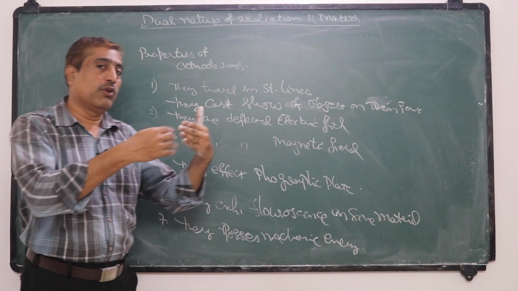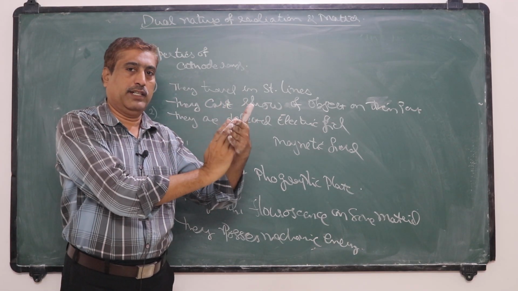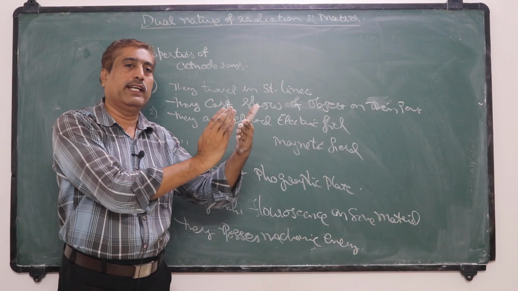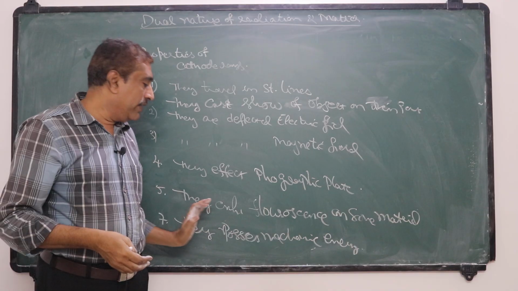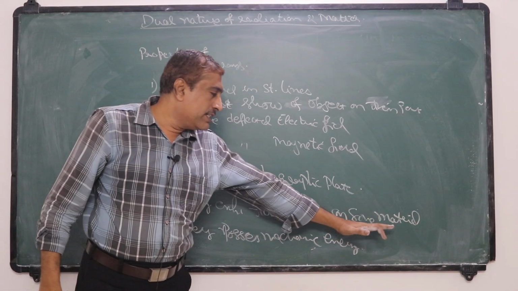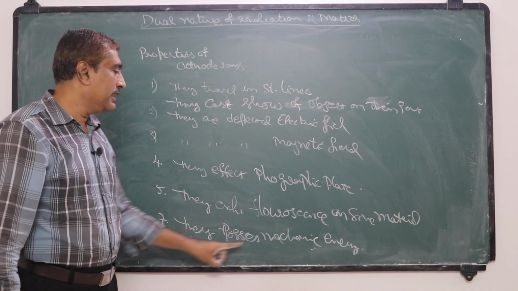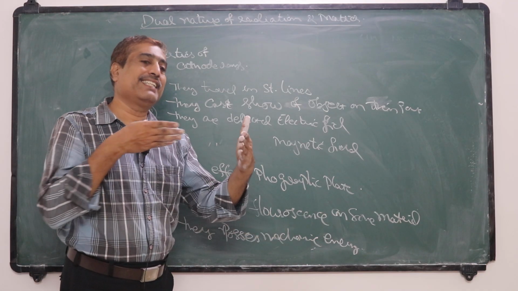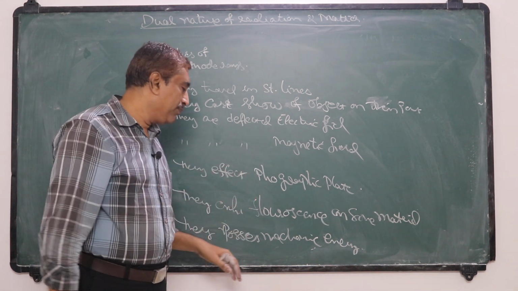Fluorescence means that when these radiations are incident on certain material, that material emits light. And they possess mechanical energy, which means they will exert pressure on objects in their path.